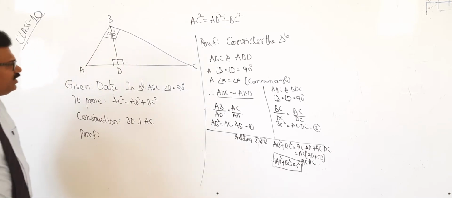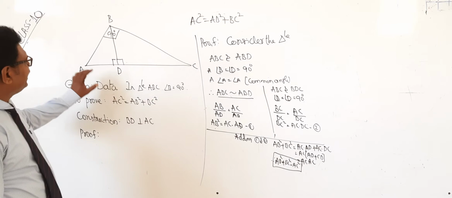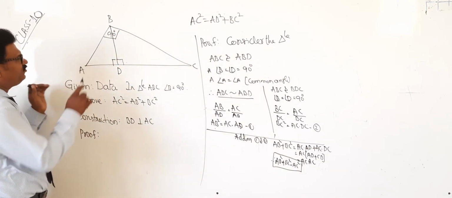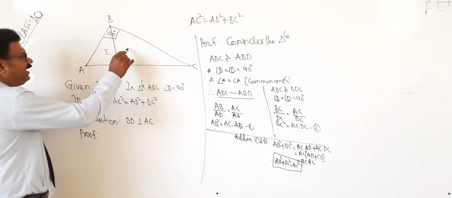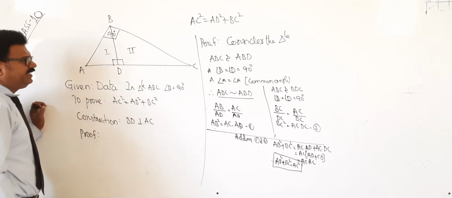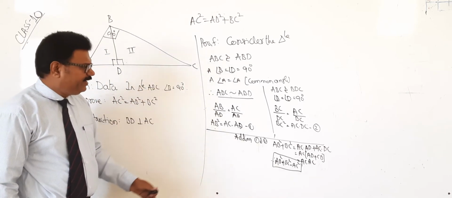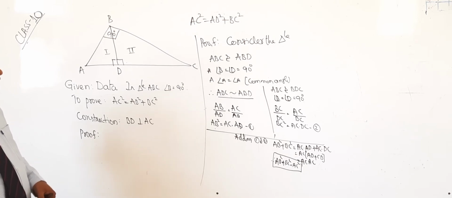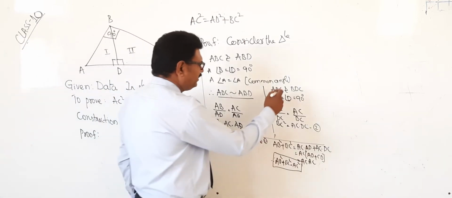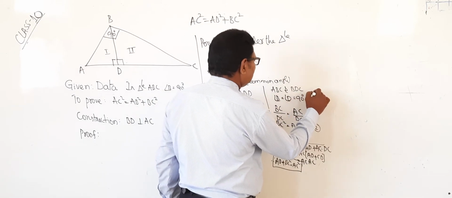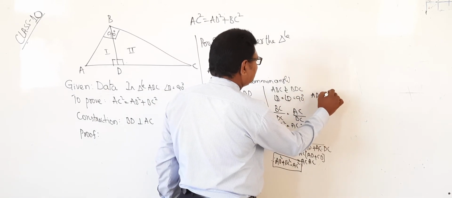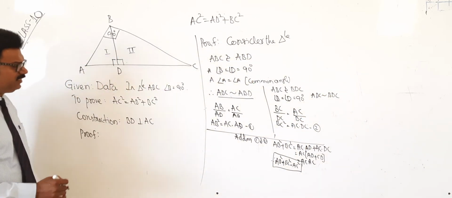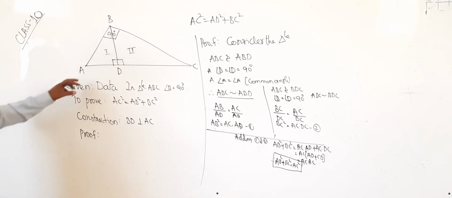In the first proof, I consider the ABC triangle and this first triangle. ABC and number 1 triangle, and this is number 2 triangle. Okay? Yes. In ABC and ABD, you can write, when these two are equal, therefore ABC is similar to BDC. Yes. Then you can write this. Okay?